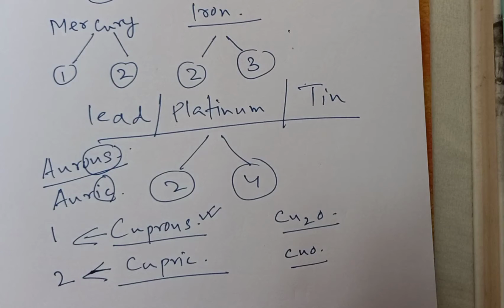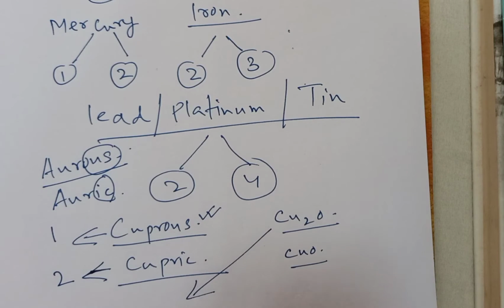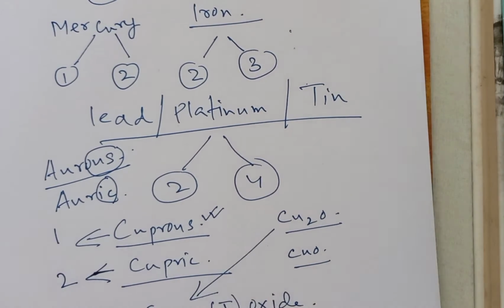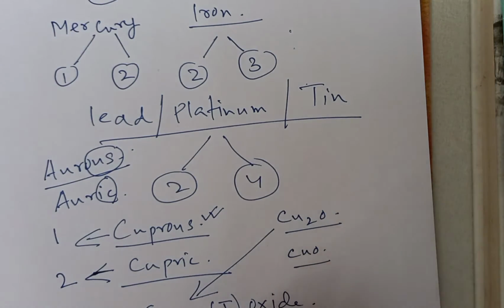So we can write in this way also. This is Cu2O, copper oxide. We can write it like this: copper(I) oxide. The valency we should write within brackets, as a Roman numeral.